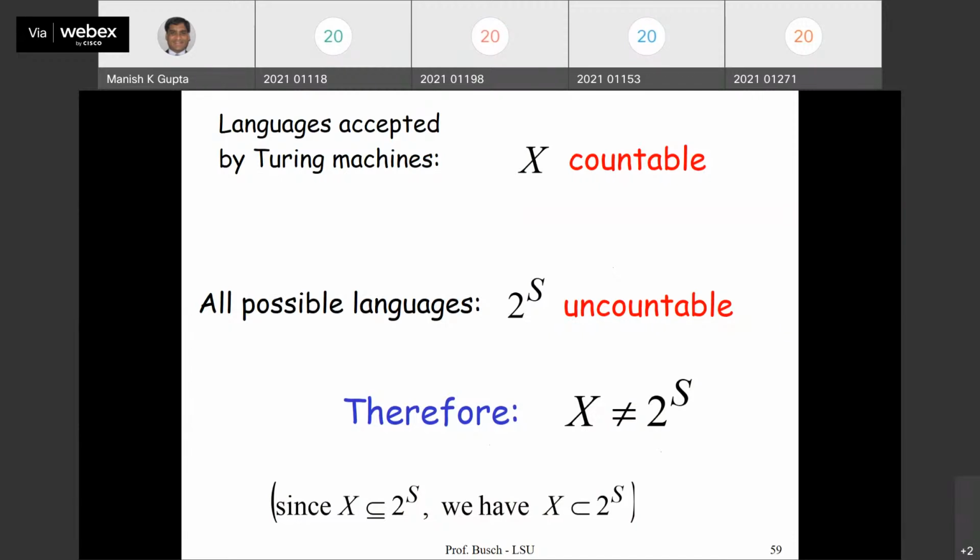Done. So that's all about theoretical computer science, right? Some people must be feeling sleepy, or not?